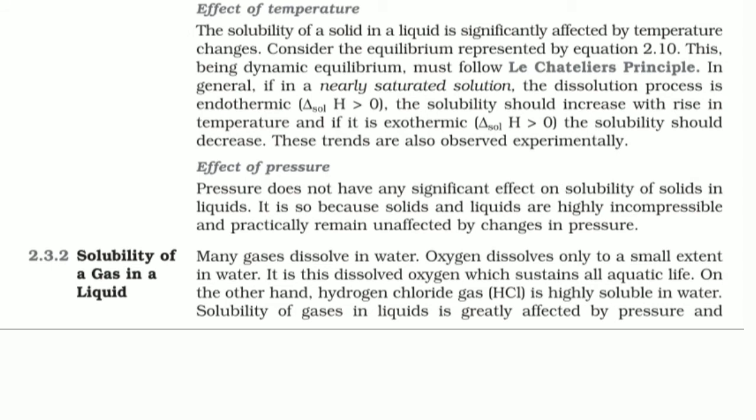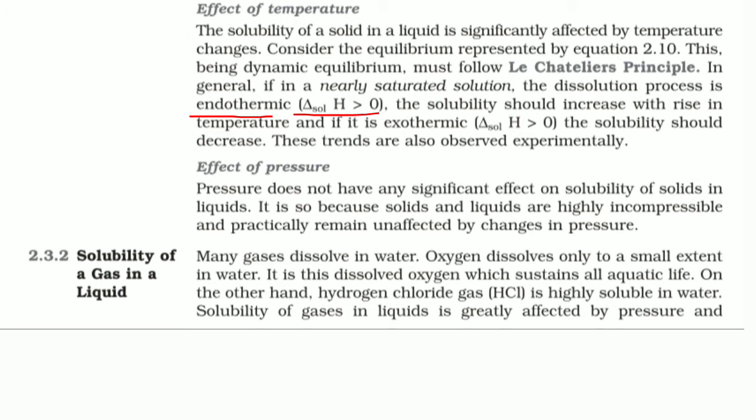Understand? So similarly here, let's suppose we have a solvent in a beaker and we add some solute, and the dissolution process is endothermic. So what is endothermic? Endothermic means that if we add the solute in a solvent, the temperature of the system decreases.